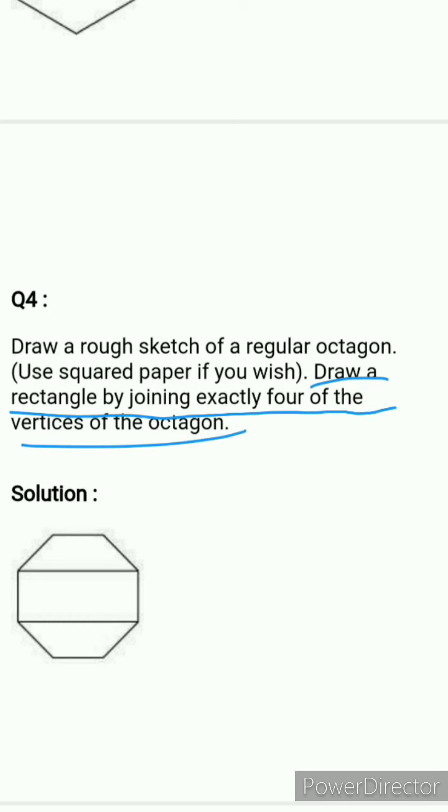अब इसकी आपको 4 vertices को ज्वाइन करके एक rectangle बनाना है. क्लियर? आपके rectangle में 4 sides होती हैं, 4 vertices होती हैं, तो आपको कोई सी भी 4 vertices लेके एक rectangle बनाना है. So first step is just make an octagon.